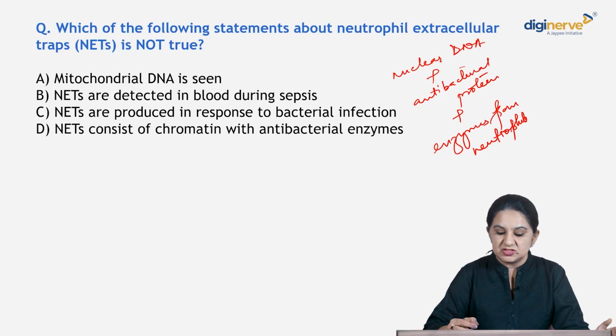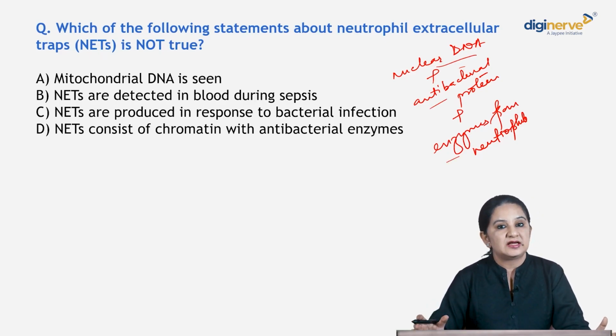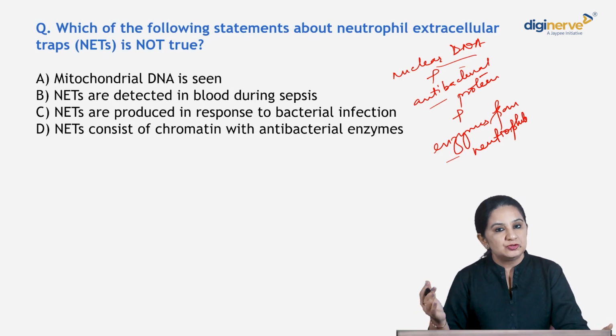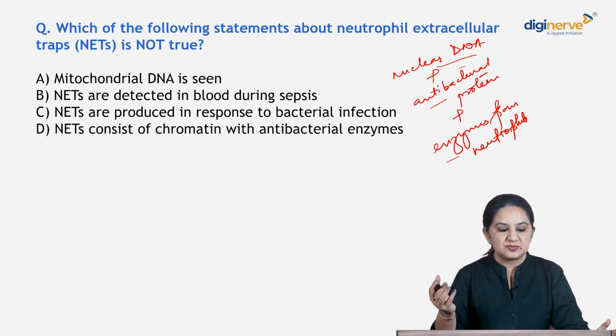So it comprises your nuclear DNA, antibacterial proteins, and enzymes released from the neutrophils. The neutrophils in fact die in this process.